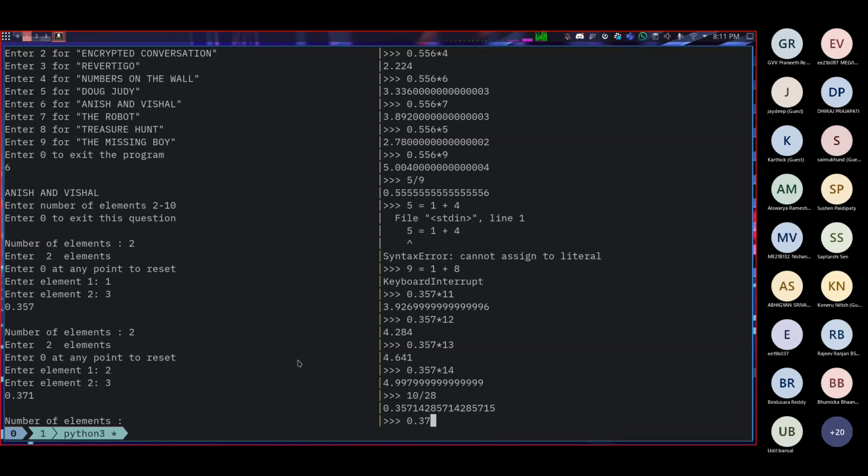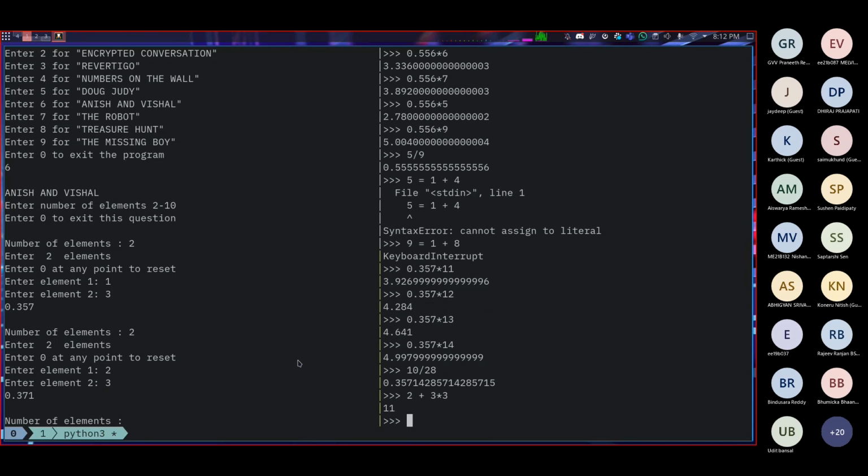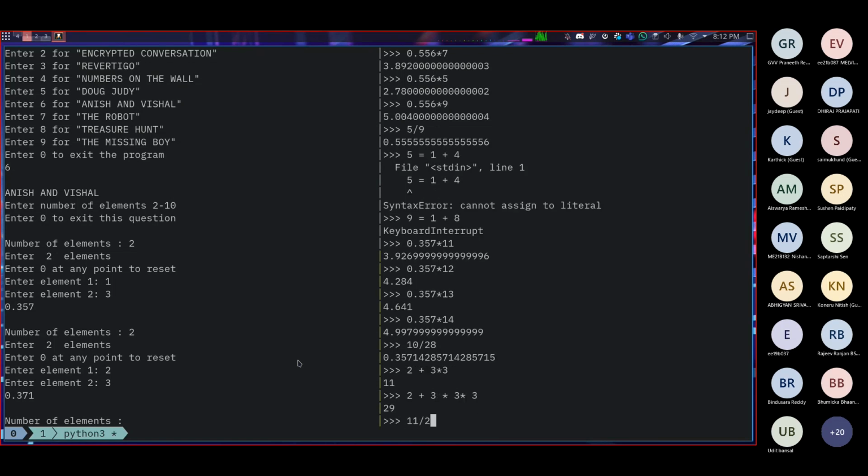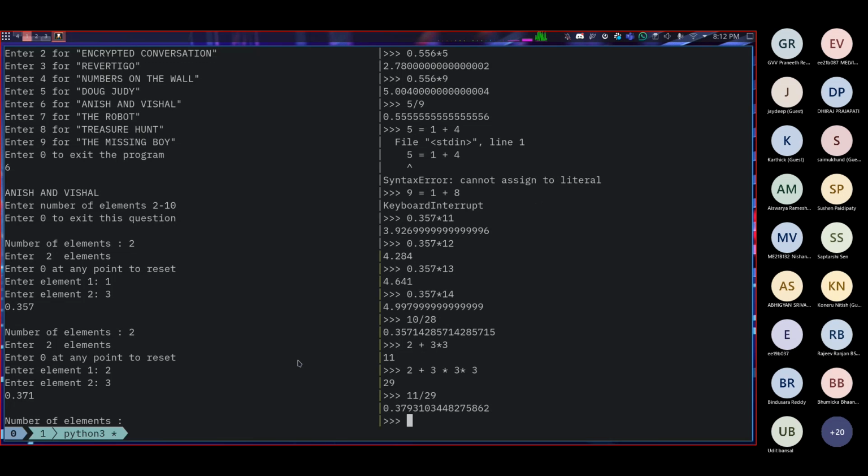And for 0.371, I guess we can just use our hypothesis. Our hypothesis is that the numerator will be 2 plus 3 times 3, which is 11, and the denominator will be 2 plus 3 times 3 times 3, the cube, which is 29. 11 by 29, that is not what we get, right? So we are probably missing something. Of course you can just try out all these things, you'll hit dead ends like this. You'll have to figure it out yourself.